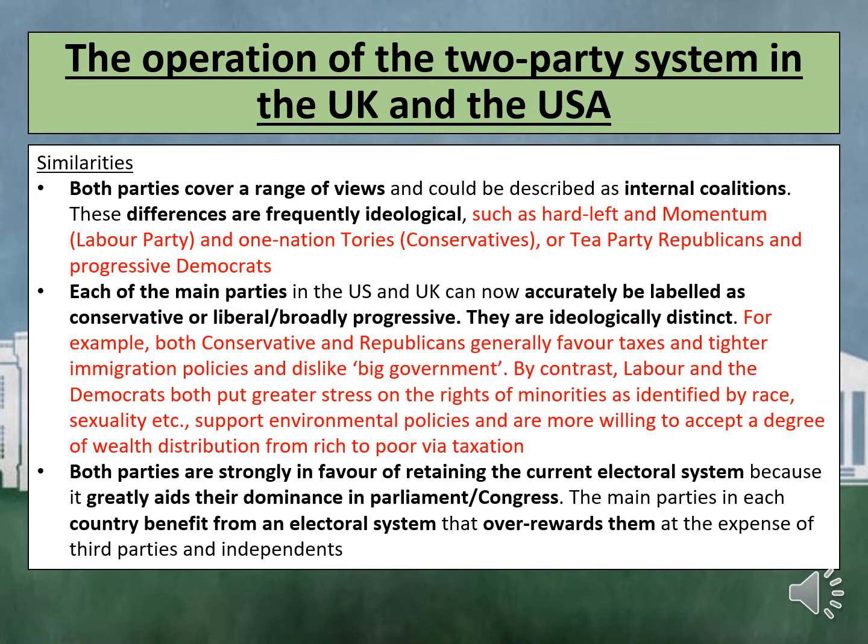Each of the main parties in the US and UK can now accurately be labelled as conservative or liberal/broadly progressive. They are ideologically distinct. For example, both Conservatives and Republicans generally favour tax cuts and tighter immigration policies and dislike big government. By contrast, Labour and the Democrats both put greater stress on the rights of minorities as identified by race, sexuality, for example. They also support environmental policies and are more willing to accept a degree of wealth distribution from rich to poor via taxation.